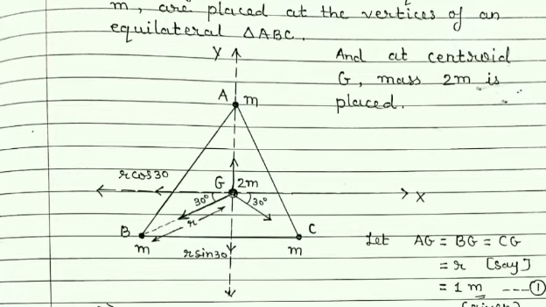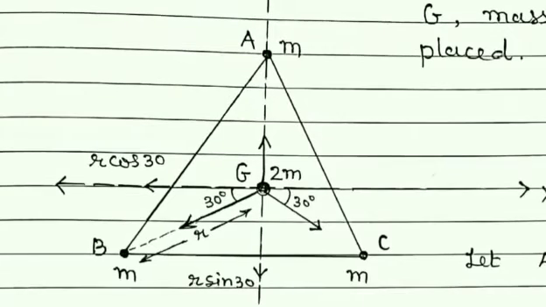Why? It is because you can see here that if we consider these two particles, then here mass 2m, here mass m, and the distance is r. Once again, if we consider these two particles, then once again mass is 2m and m, and again distance is r only.